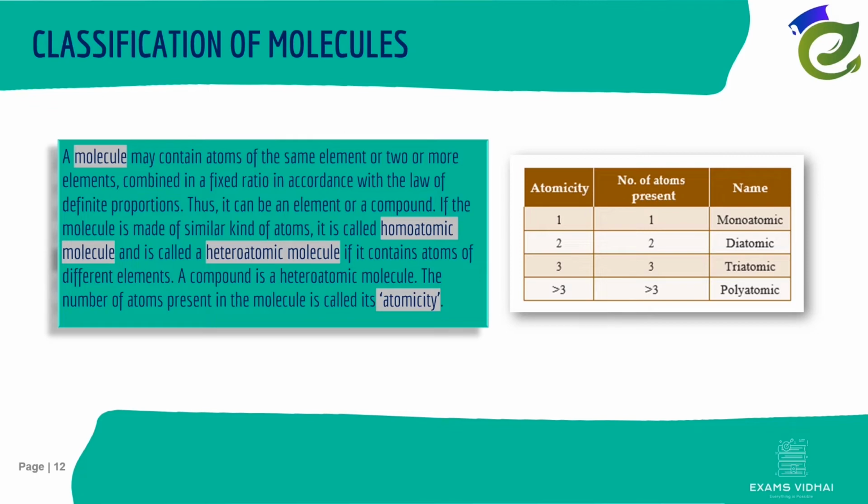The number of atoms present in the molecule is called its atomicity. Let us consider oxygen. Oxygen has two oxygen atoms with atomicity value 2. Since both the atoms are similar, oxygen is a homodiatomic molecule. Ozone contains 3 oxygen atoms and hence is called a homo-triatomic molecule. If a molecule contains more than 3 atoms, then it is called a polyatomic molecule.